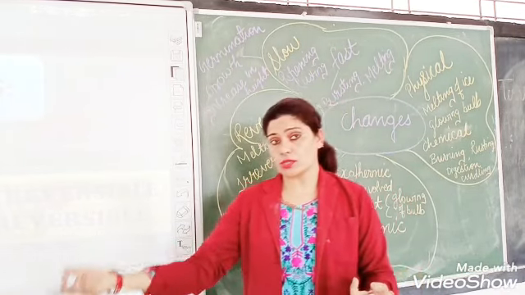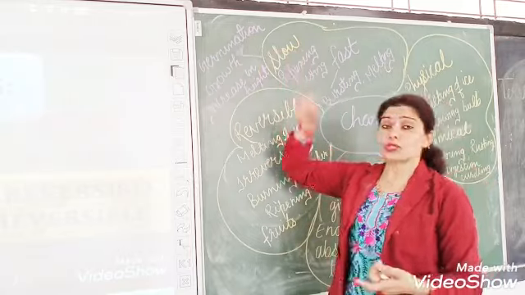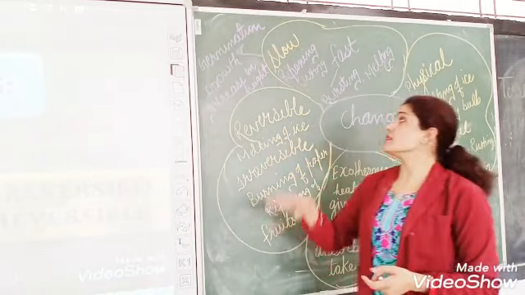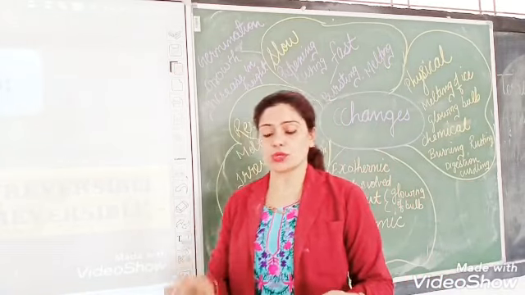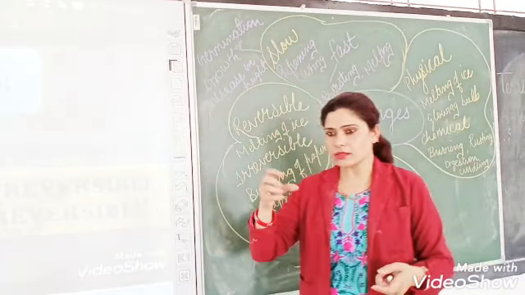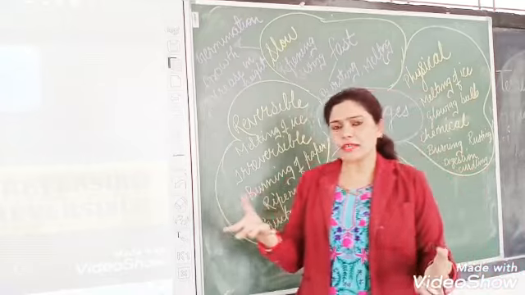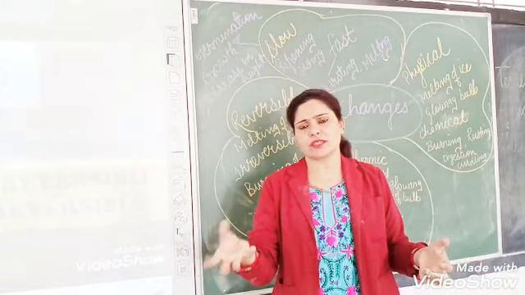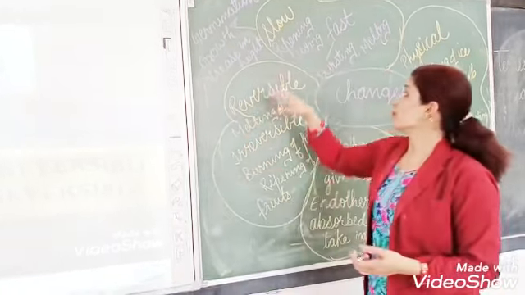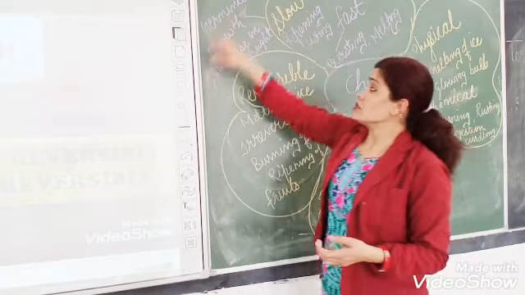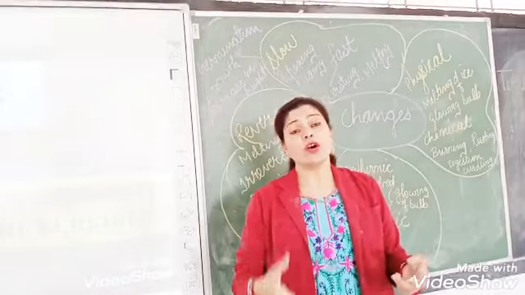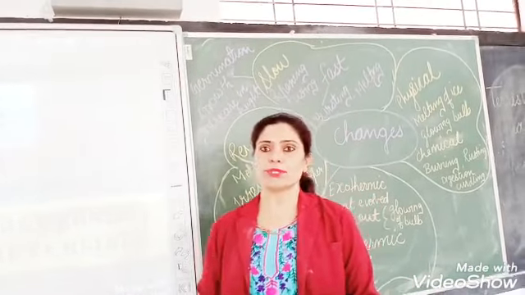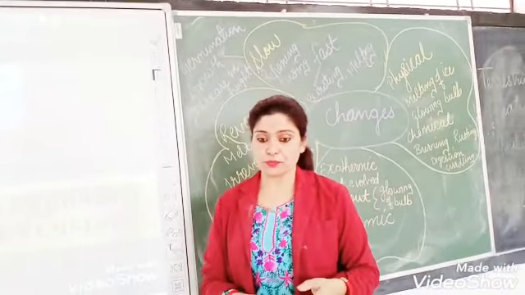Growth is also an example of slow change. Then rusting, yes, rusting of iron also takes time. It does not take the time of minutes. It takes a long time. Then germination, growth, increase in height. All these are examples of slow changes.